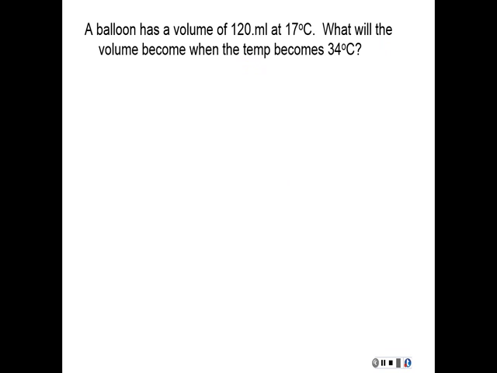Here we have a balloon with a volume of 120 milliliters at 17 degrees centigrade. What will the volume become when the temperature becomes 34 degrees centigrade? So we copy out the data and label it. Write down the gas law, cancel out the units that we don't need anymore.